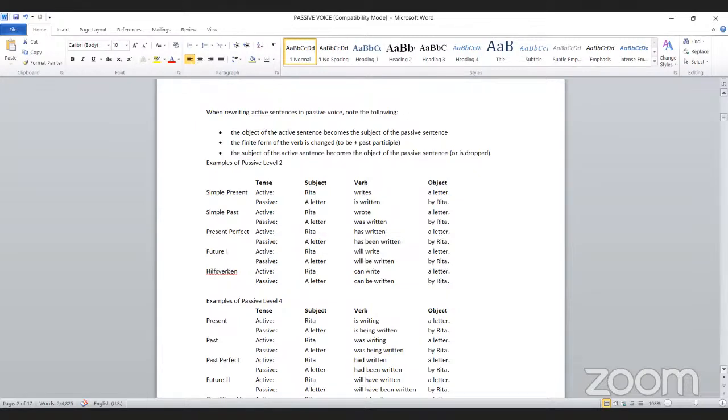Correct? Okay. And if it's in present perfect, Rita has written a letter. So when it comes to passive voice, a letter has been written by Rita.